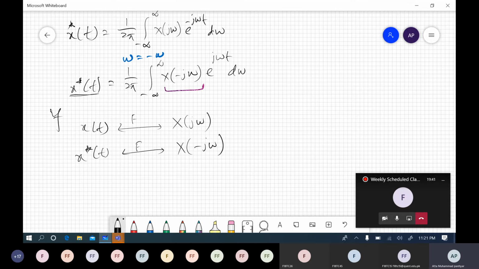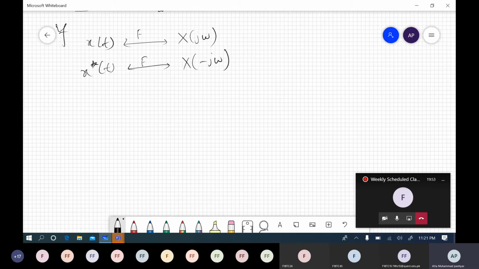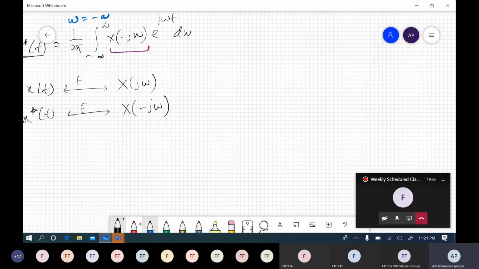Okay, now for example, what if this x of t is real? What I mean to say is, if x of t is real, then there would be no change in x of t, right? For example, we have x of t equal to 3.